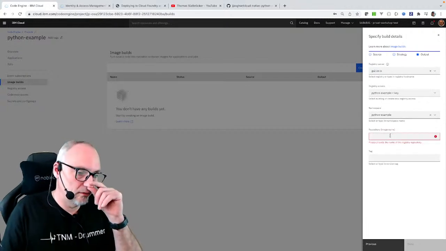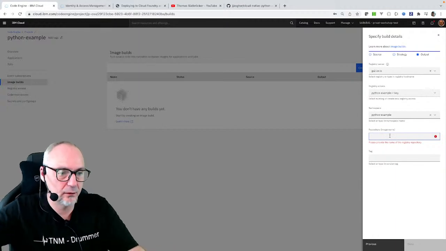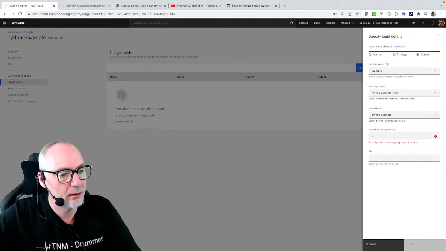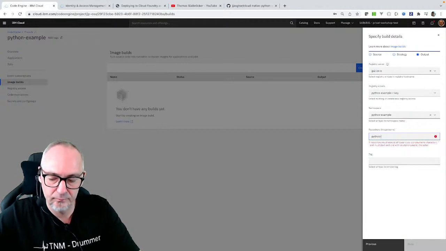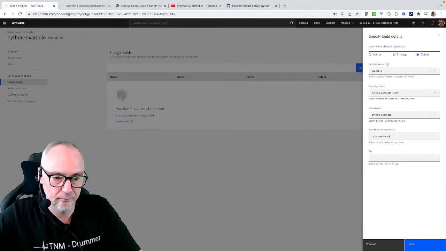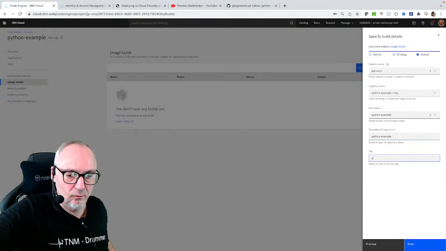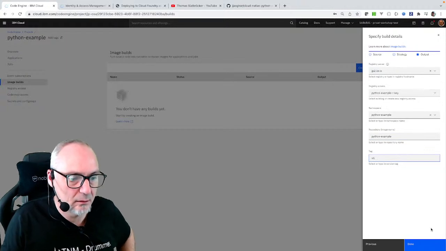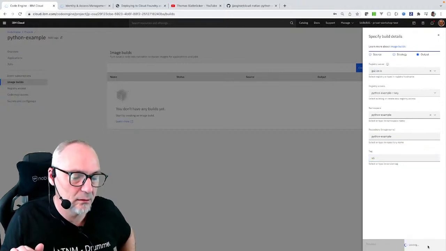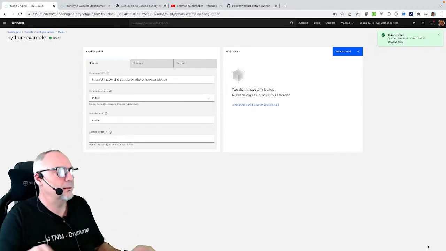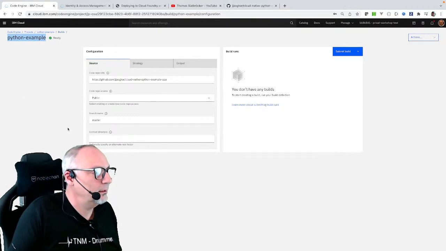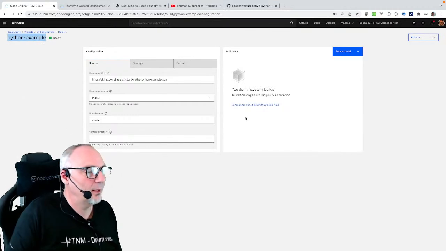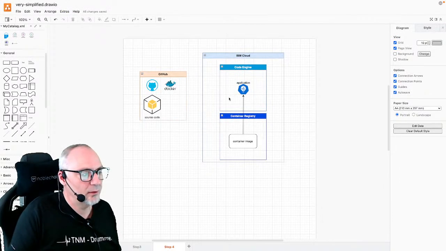So now we give this a name, and we will say that's version 1. Okay, and that's all. Now we are done with that. So now we created the build, and we can run it. That means we have everything configured, so that we now have a build with all the information.